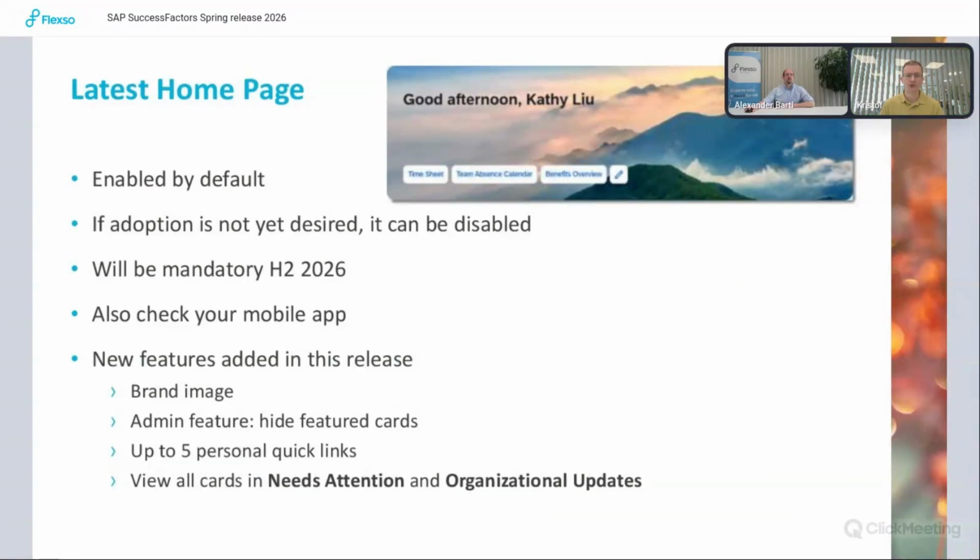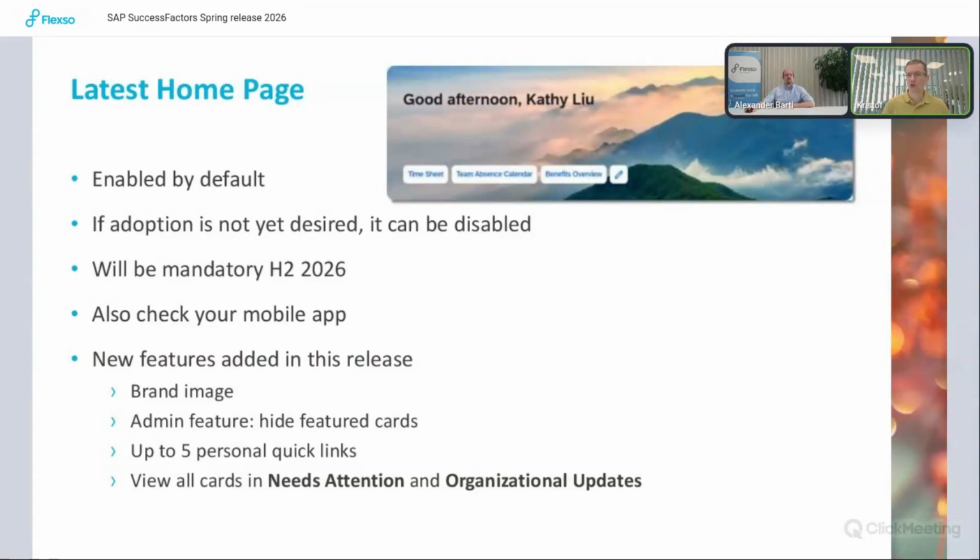The latest homepage will be enabled by default on the production system. If you do not want to switch yet, you can still disable it, but that is something that you need to do yourself. So you need to take action if you don't want to switch to the latest homepage. But if you switch it off, be prepared for the next release, because then it will be mandatory. So it's only temporary that you can disable it.